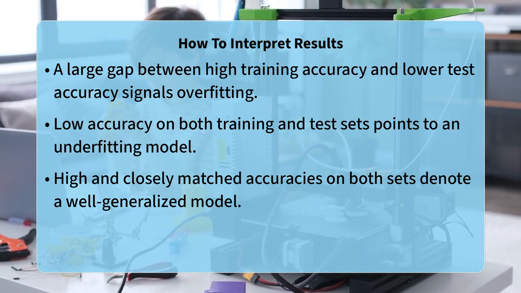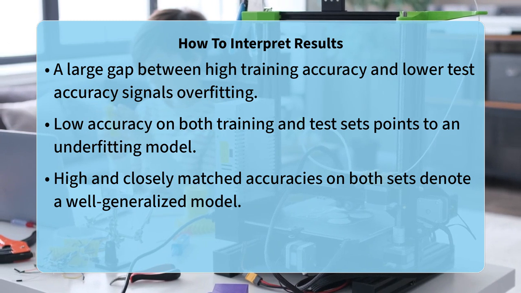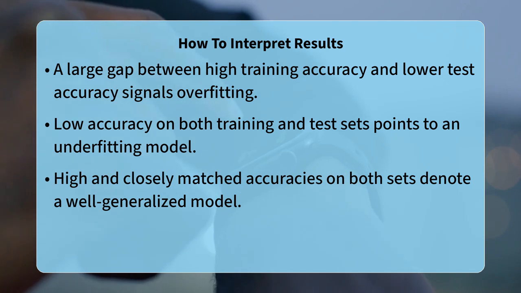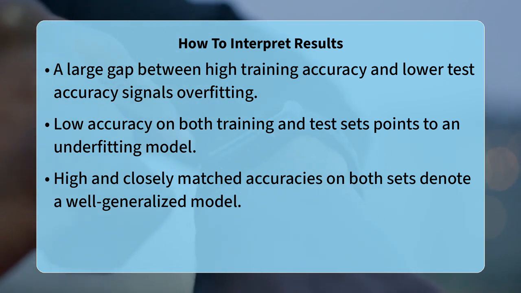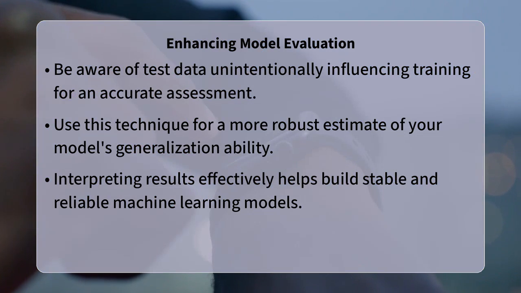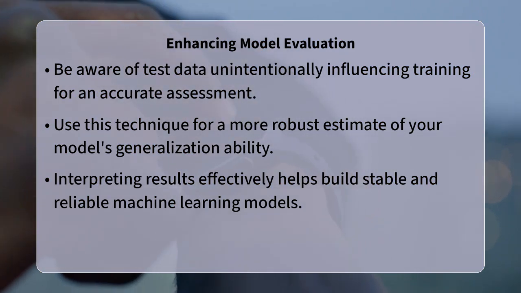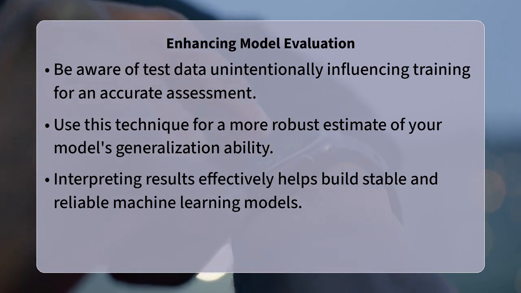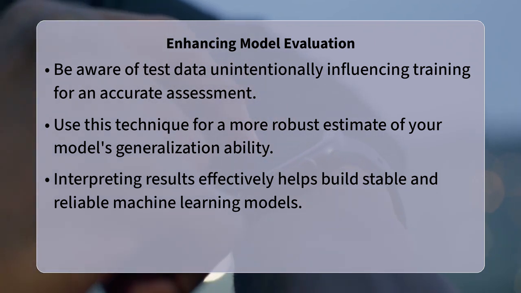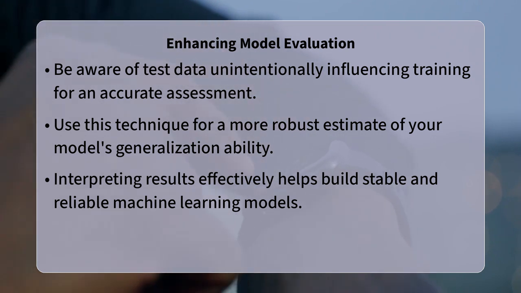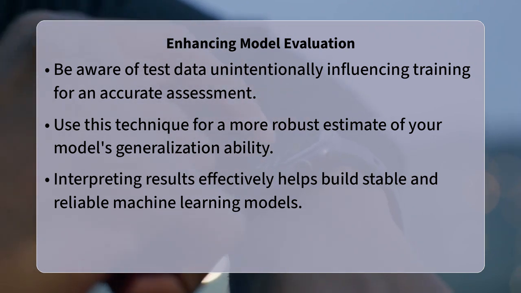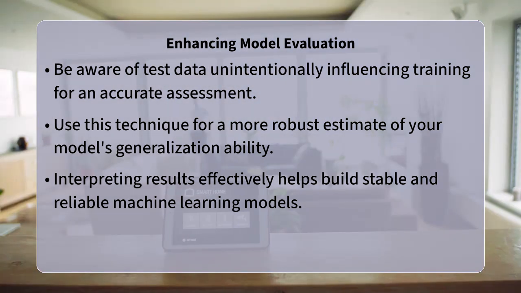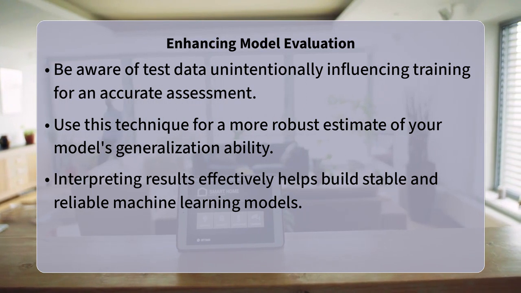An important nuance to consider is the risk of data leakage, where information from the test set inadvertently seeps into the training process, leading to an overly optimistic assessment of model performance. Another advanced technique for more robust evaluation is cross-validation, which involves partitioning the data into multiple training and validation folds to get a more reliable estimate of generalization error. These approaches help you avoid common pitfalls and ensure your interpretation is as accurate as possible.